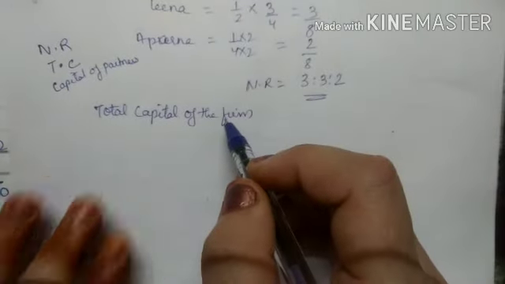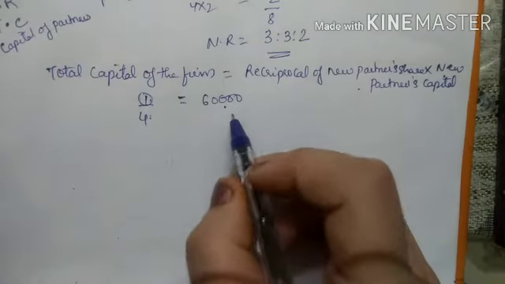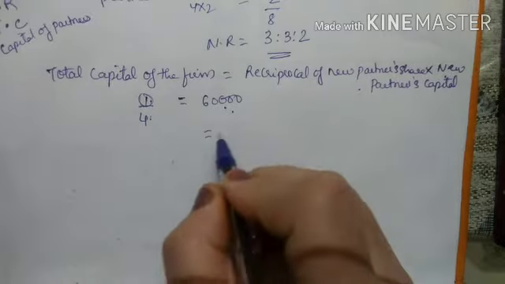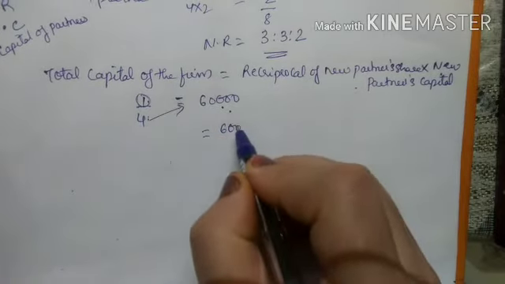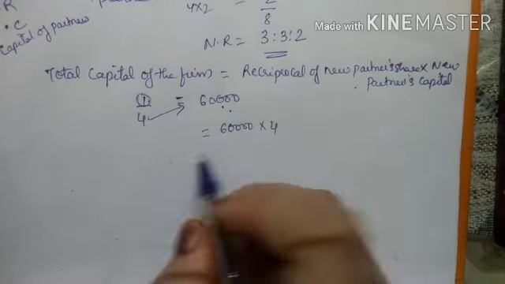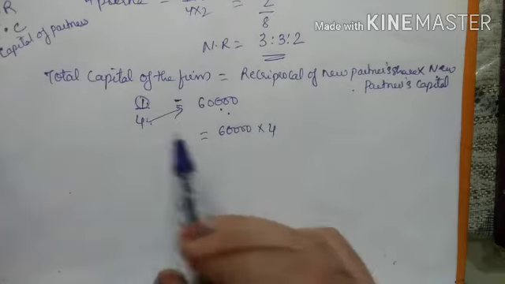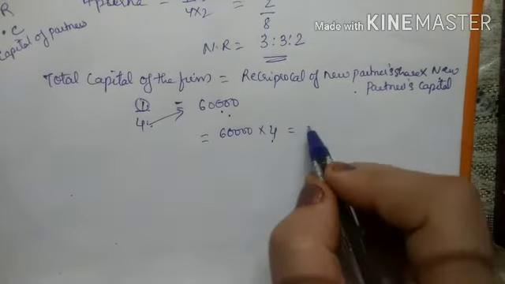So there is a formula for this. For 1/4 share, Aparna is bringing 60,000 as capital. So what is the total capital? That is 60,000 into 4. That is the same as the formula: reciprocal of new partner share. What is the reciprocal? The reciprocal of 1/4 is 4, into new partner capital. So how much is the total?